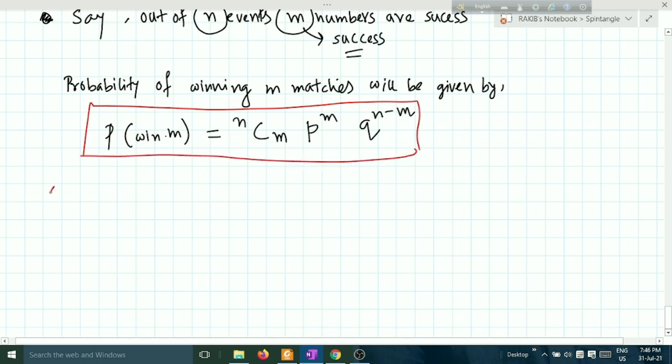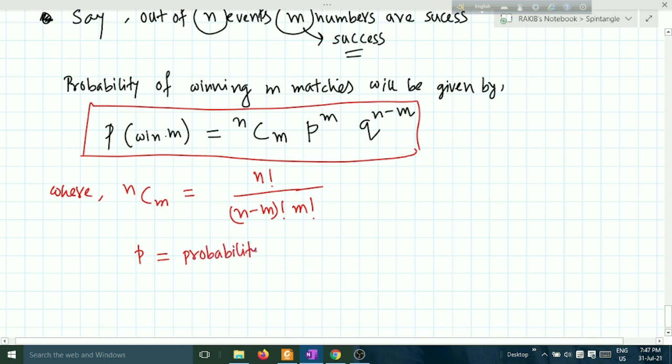Where nCm is written as n factorial upon n minus m factorial and m factorial. What is p here? p is probability of winning. And what is q?